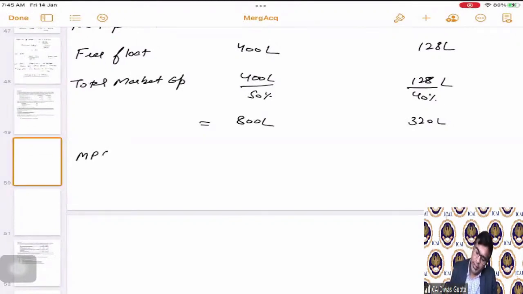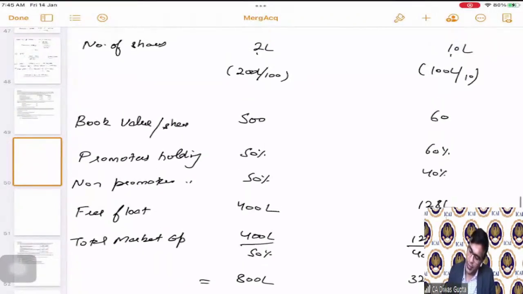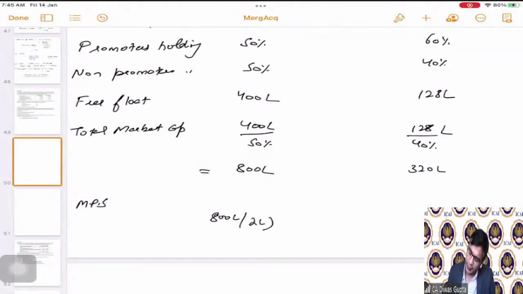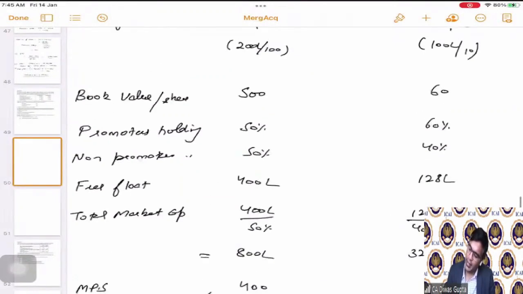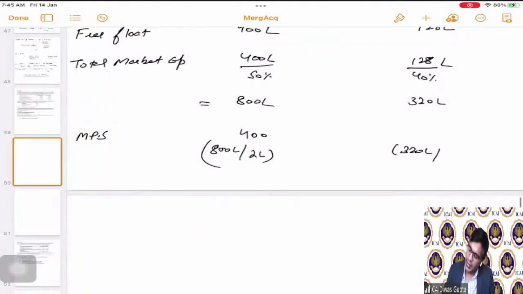Using this and the number of shares, can we calculate the MPS now? Yes. So 800 lakhs divided by the number of shares, 2 lakhs, gives an MPS of 400. And similarly here, it will be 320 lakhs divided by 10 lakh shares. So 320 divided by 10 becomes 32 rupees as the market price here, correct?